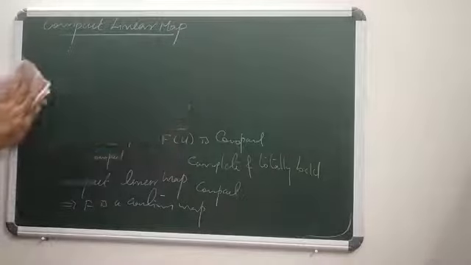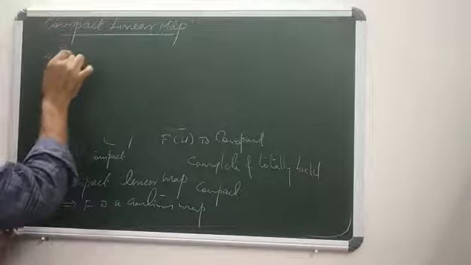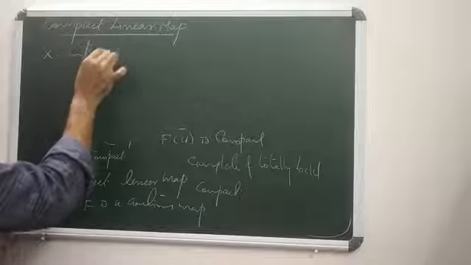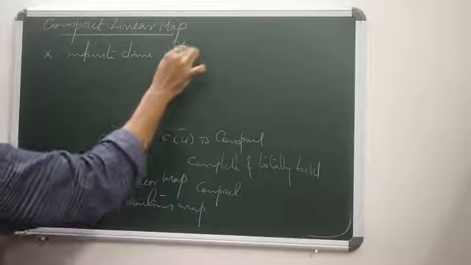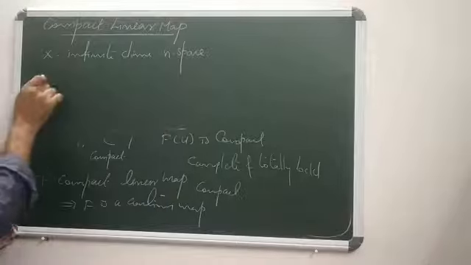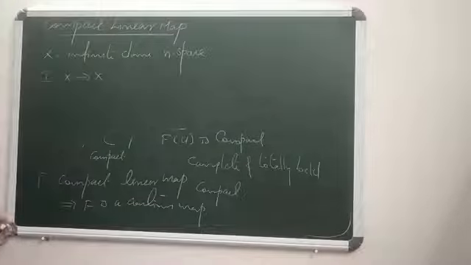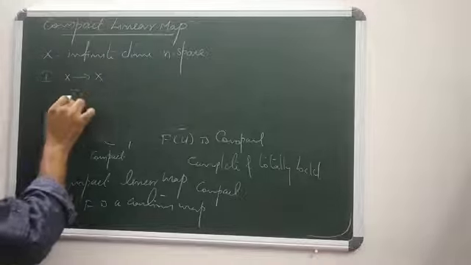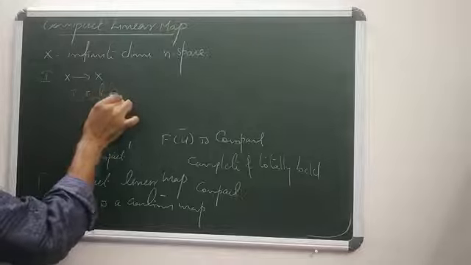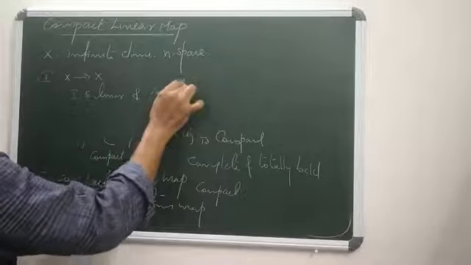Suppose X is an infinite dimensional normed space. Now we define an identity map I from X to X. Clearly, this I is linear and continuous. I is linear, surely it is linear, and that's an identity function map. So surely it is continuous.